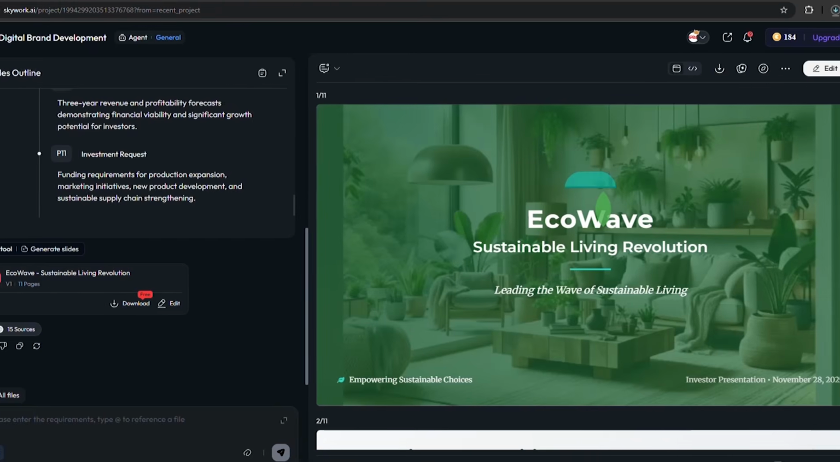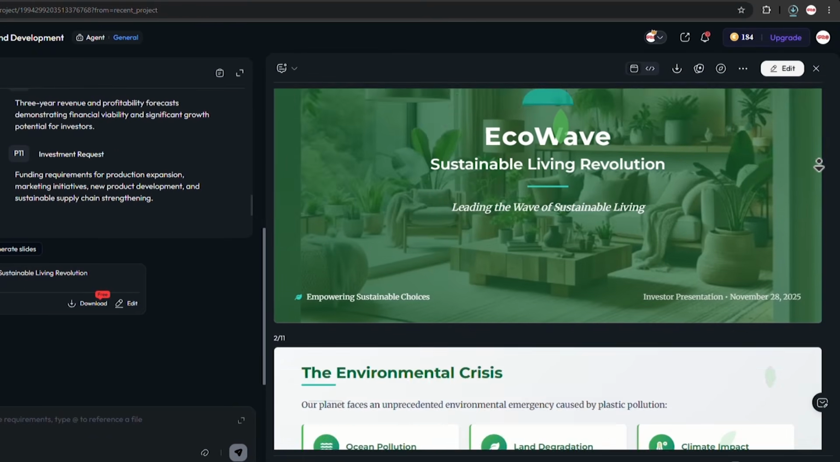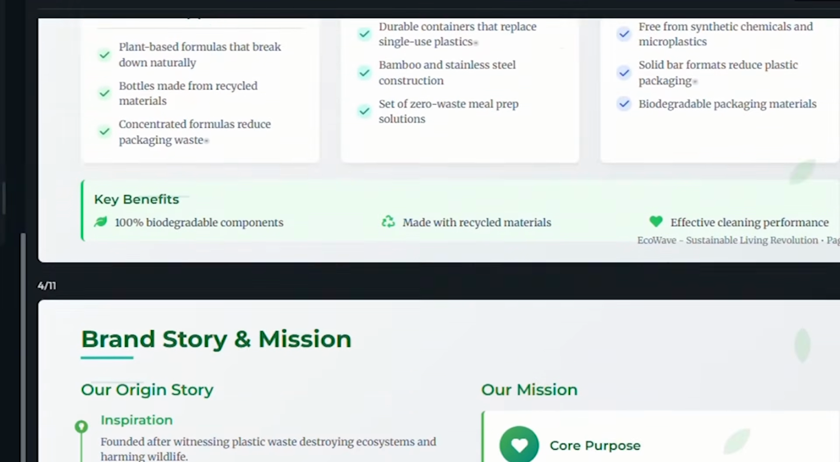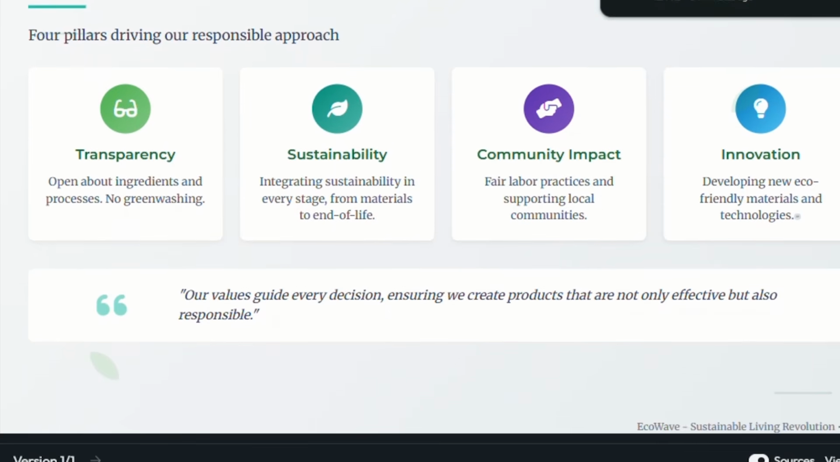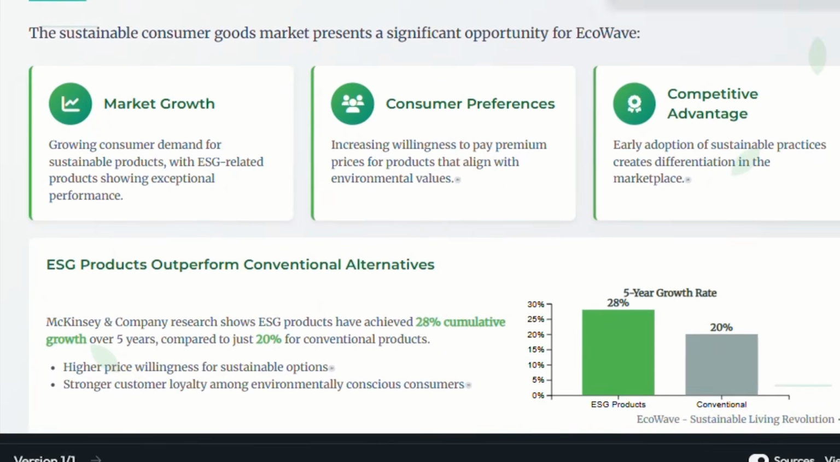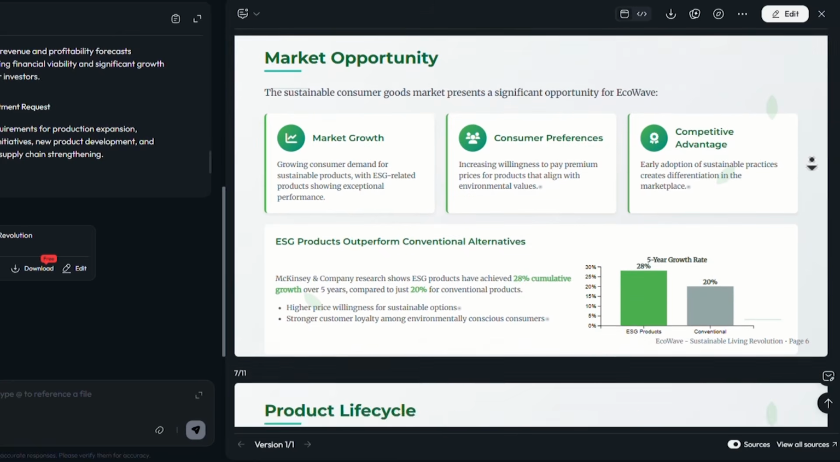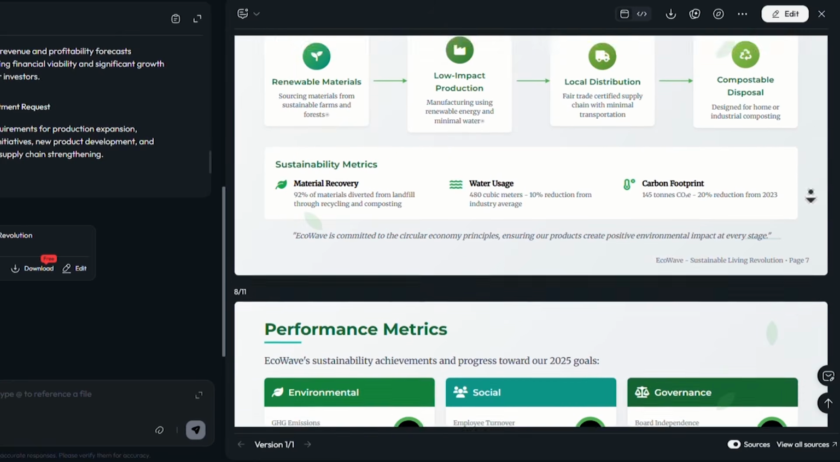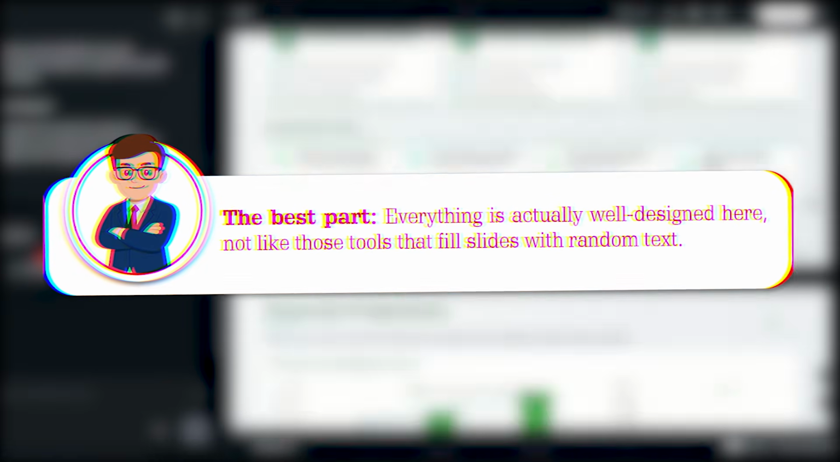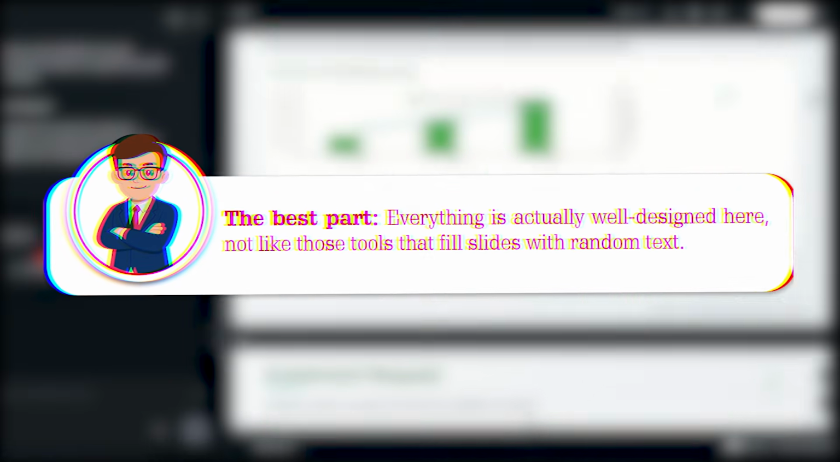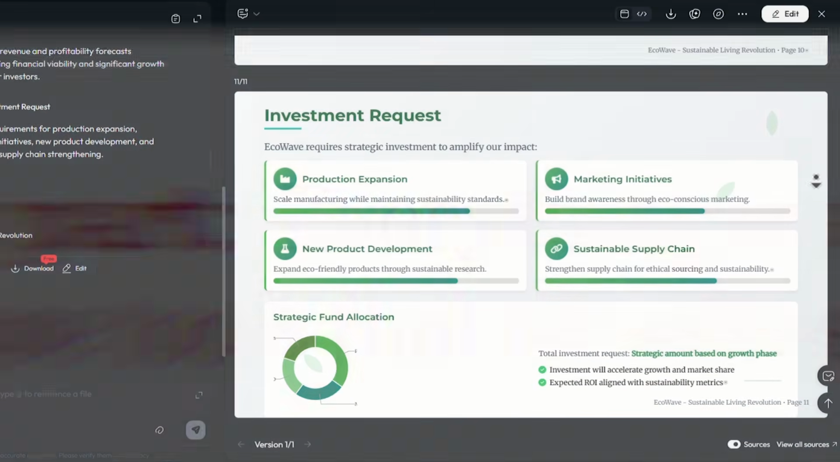Now it's time to make slides. I go to Slides. Here, you just write a sentence about your presentation, and Skywork automatically chooses a clean template, separates the content, and builds slide by slide for you. I can change the theme, generate new images, or even pick ready-to-use visuals from the internal gallery. The best part is that everything is actually well designed here, not like those tools that fill slides with random text. Let's move to the next section.